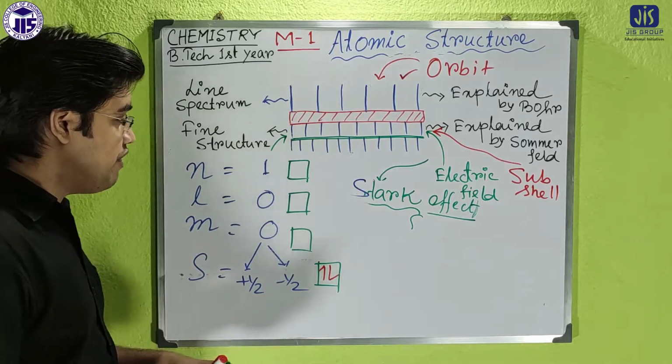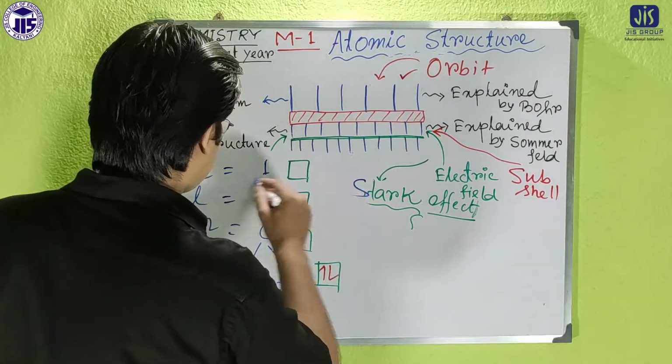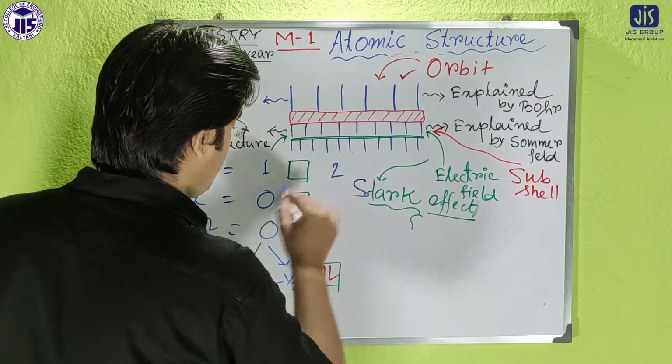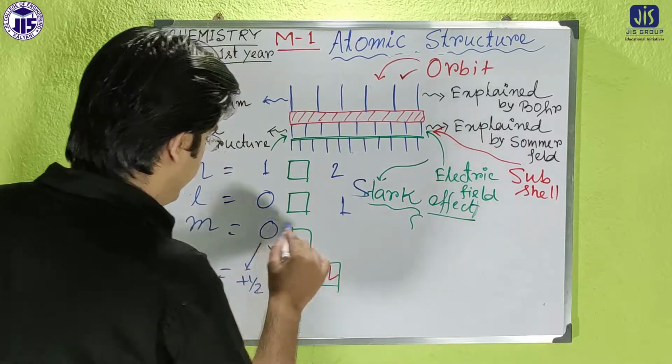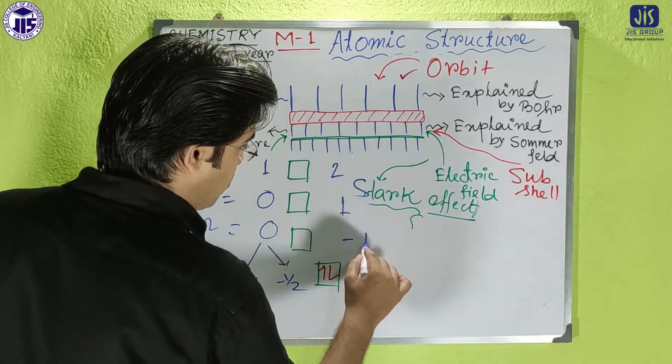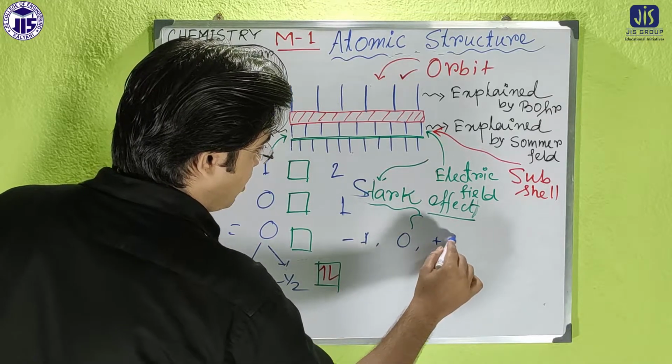Then if we take another example, if n equals 2, then l equals 1, and here m has 3 values: -1, 0 and +1.